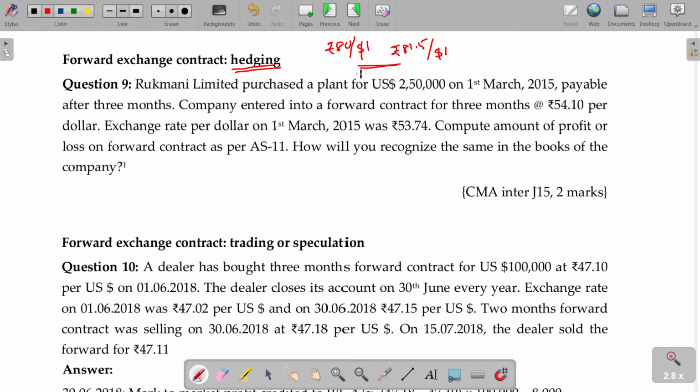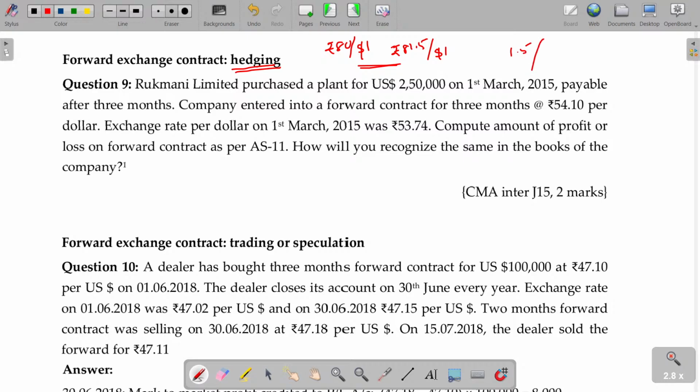If I don't enter into this contract with the banker, I have the risk. If the price goes up to 85, 86, then I have to pay 5 or 6 rupees excess. Now, by paying 1 rupee 50 paise excess, you are guaranteeing your outflow.